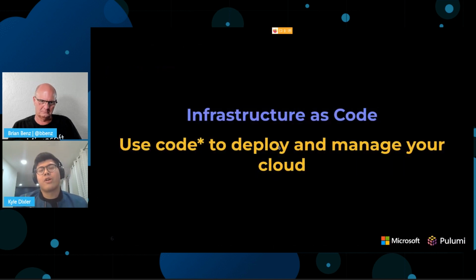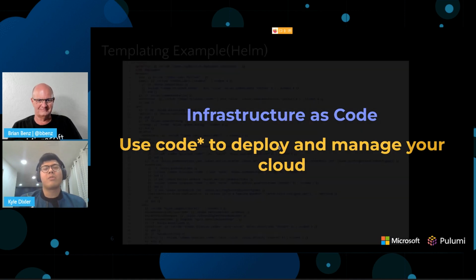You can see over here, so infrastructure as code. Pulumi is an infrastructure as code tool. If you guys haven't heard of what it is, it's a way to use code to deploy and manage resources on your favorite clouds like Azure, AWS, Google Cloud, or platforms like Kubernetes that we'll be deploying to today. And you'll notice that there's an asterisk next to code. Infrastructure as code comes out of the configuration management space, which means a lot of the languages that we use are configuration languages like YAML. And an example of one is here.